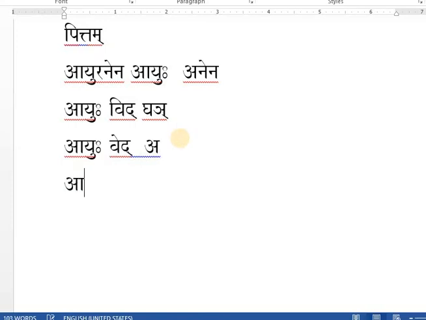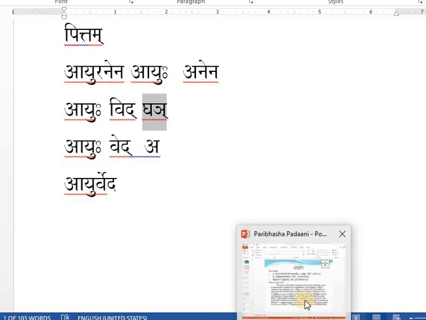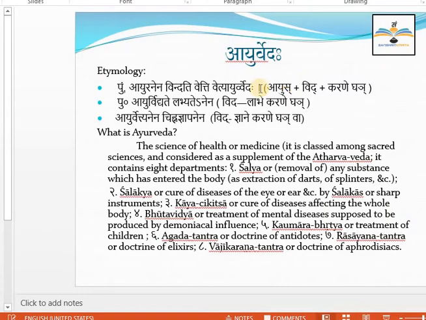So Ayurveda. Like this the Ayurveda word is created. What was in the root? Ayuhu means life, Ved means to know, and Ghai is the suffix. Like this the word Ayurveda is created. Just for your knowledge I explained, students.